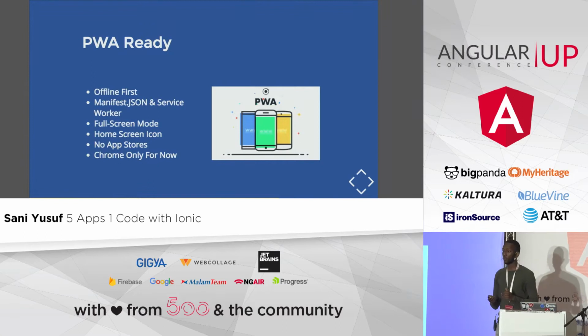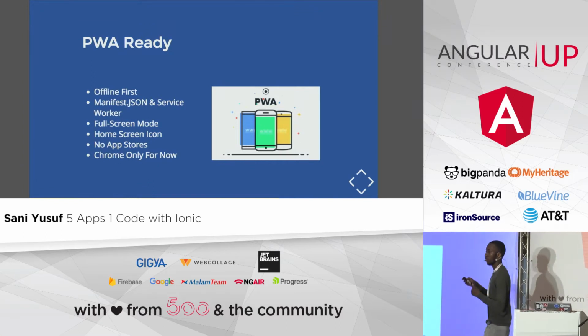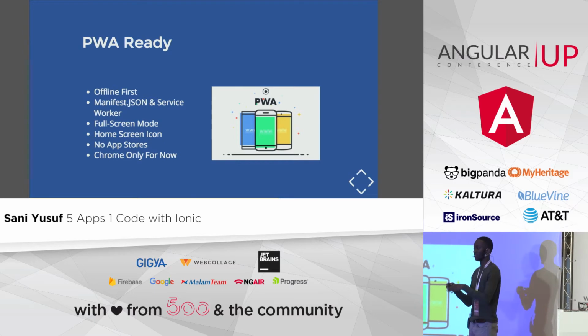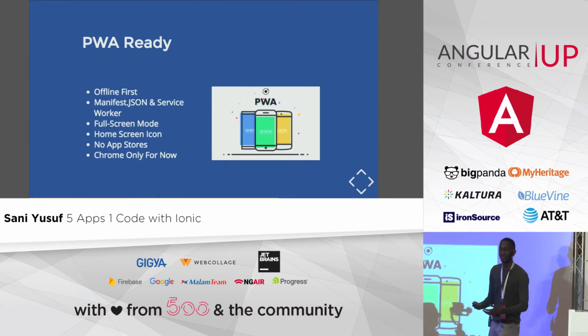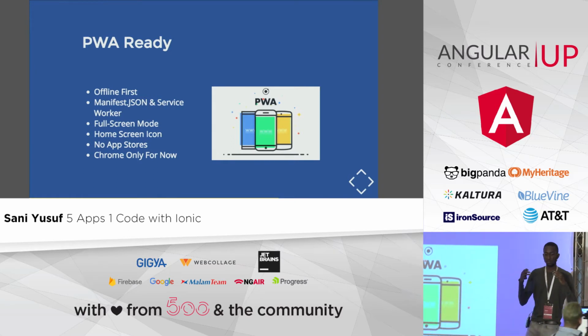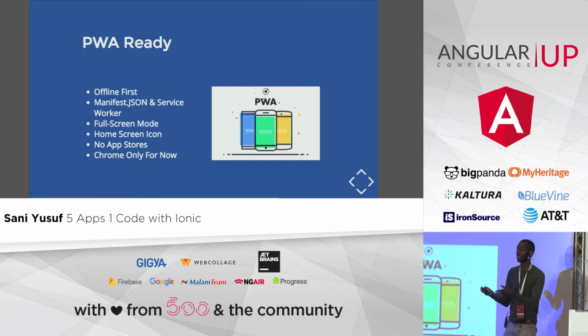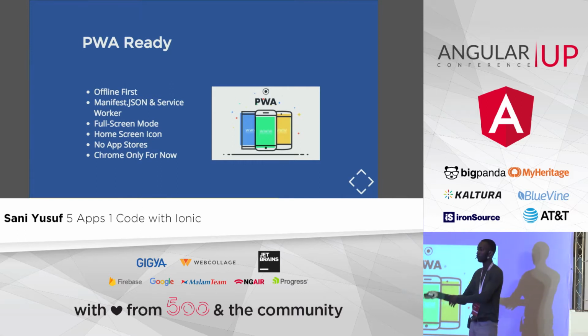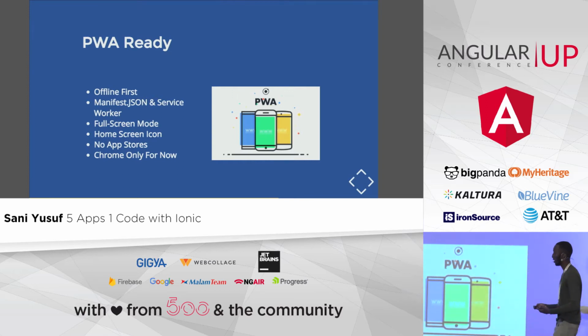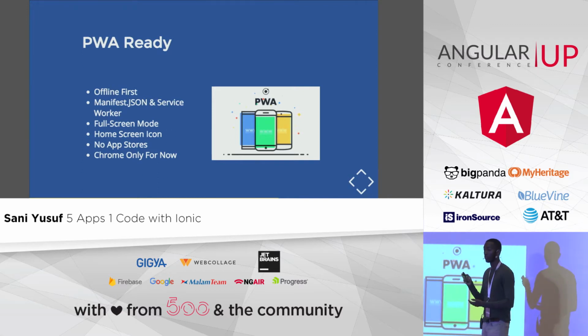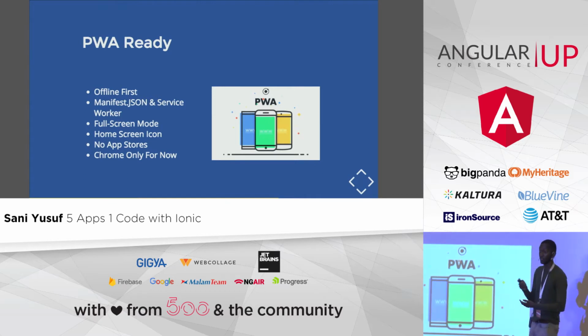And they're PWA ready. Why am I making a case for this point here? What we know as the web or mobile web today is changing because we have the Progressive Web App initiative. What that means is we have these mobile apps that we used to create and use from the App Store, but now we want to use them in our browsers, and we want them to be installable. We want our web applications to be able to do what our native apps are doing. That's what progressive web apps are all about. They achieve this with something called the manifest.json file, and another thing called the service worker, which I will talk about, and we're actually going to see.